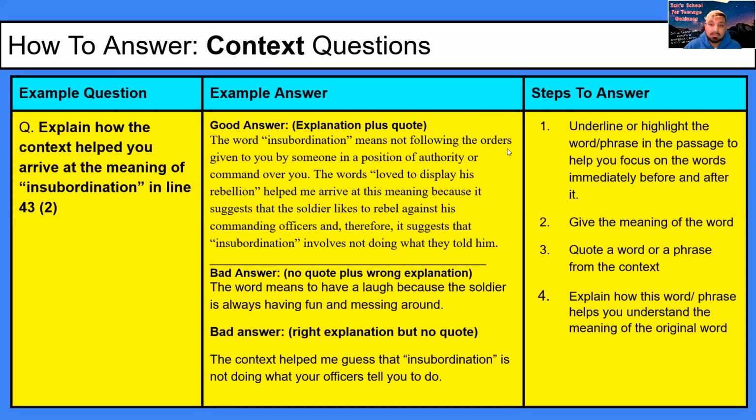For example, this person quotes, "love to display his rebellion." So you could say the word rebellion means disobeying orders or going against someone who's in authority. This helped me to understand that insubordination might mean going against someone who has authority over you, something like that, yeah. And then you can see the bad answers here.